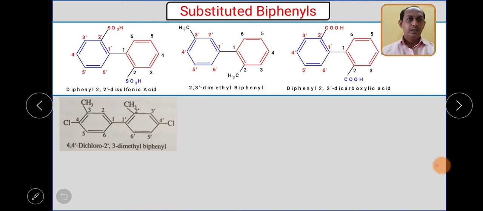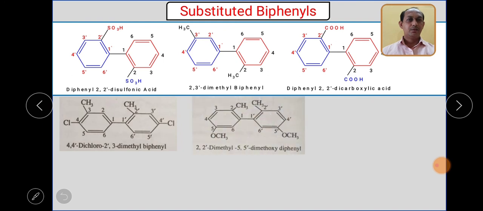So how can we give the naming? Again, alphabetical order. There are 2 substituents, chloro and methyl, so chloro will get the first number, even though it will get a higher number, it doesn't matter. So what will be the name? 4,4'-dichloro, and now it's the turn of methyl, 2,3-dimethyl biphenyl.